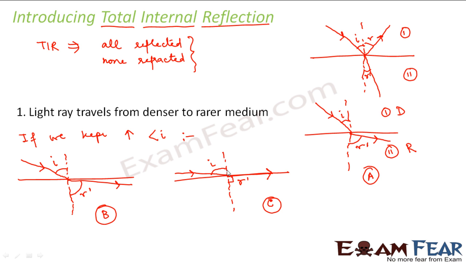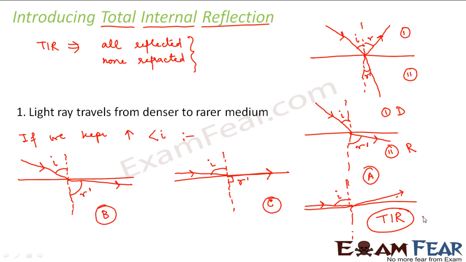Let us suppose if I increase this angle of incidence even beyond this value, in that case this R dash will become greater than 90 degree. That means there is no more refraction, that is reflection, right? So if we increase the angle of incidence even beyond that, now it has to move even beyond this, so it will move somewhat like this. So this is what? This is reflection. Light falls on a surface and it bounces back from the surface. So this is total internal reflection.